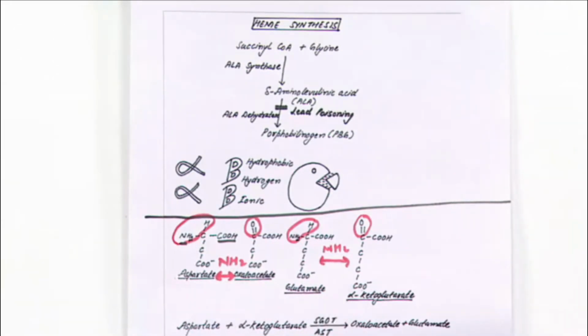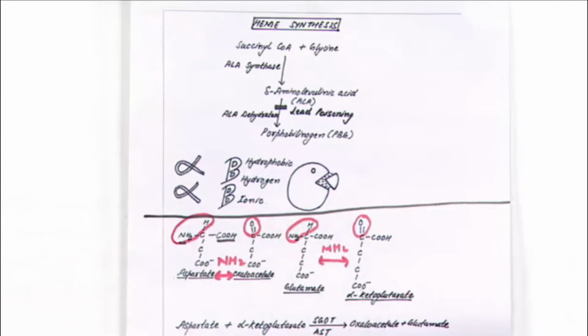Oxaloacetate and alpha ketoglutarate are intermediate products of the Krebs cycle present in our cells, and we have amino groups. If we join an amino group to oxaloacetate and alpha ketoglutarate, we will find aspartate and glutamate. So aspartate and glutamate can be synthesized in our body, and any amino acid which can be synthesized in our body is non-essential. So, a frequently asked question: acidic amino acids are non-essential. Yes, write it down. Acidic amino acids are non-essential.